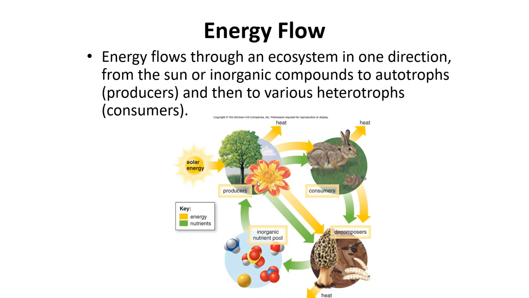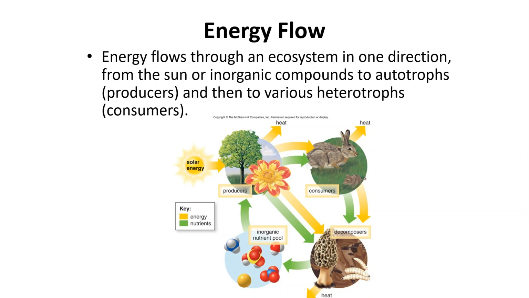And sometimes things are broken down by decomposers. So energy flows through the ecosystem, but notice that the yellow arrows are only going in one direction. Our energy starts at the sun, and then it moves in one way. So what this means is that the energy from this tree is never going to be able to be absorbed by the sun, okay? Or this energy in the rabbit is never going to be consumed by the tree. Okay, it flows in one direction.